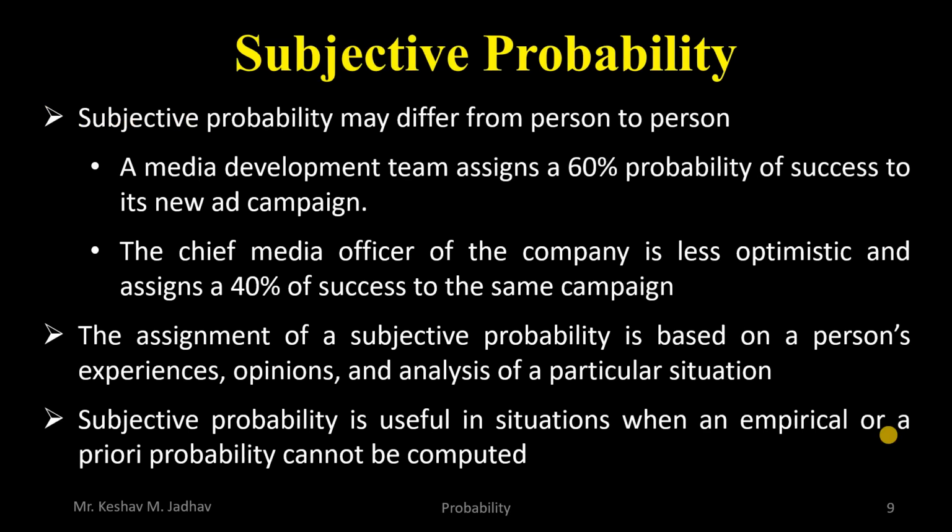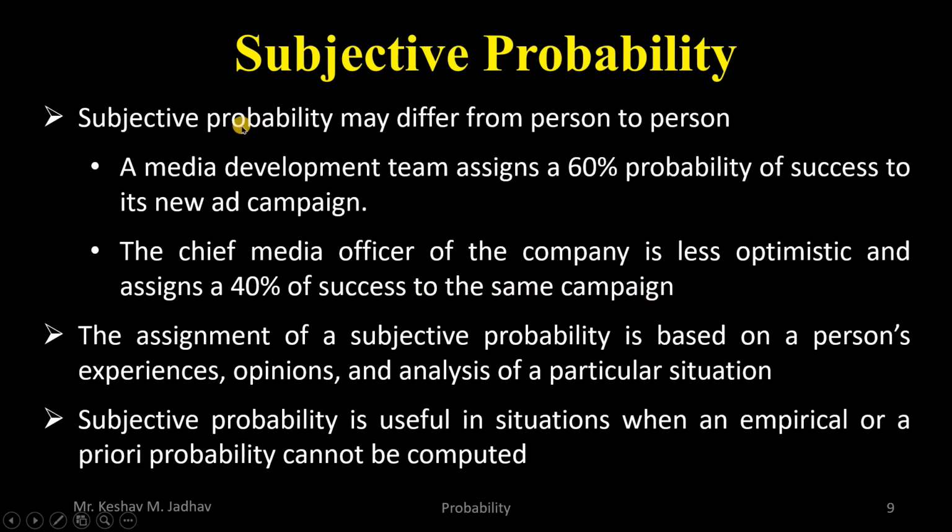Now next is subjective probability. As I explained earlier, subjective probability may differ from person to person. For example, a media development team assigns a 60% probability of success to its new advertisement campaign, and the chief media officer of the company is less optimistic and assigns a 40% chance of success to the same campaign.